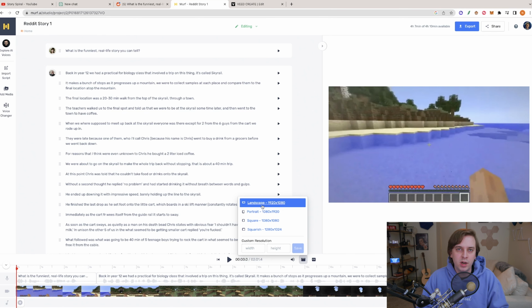And depending on what platform you want to post on, whether it's short form or long form content, you could go down to the bottom and easily modify the format that you export in. So for YouTube, you'd export as landscape, but for something like TikTok, you'd export as portrait. And in this case, I've already exported the video as a landscape video.